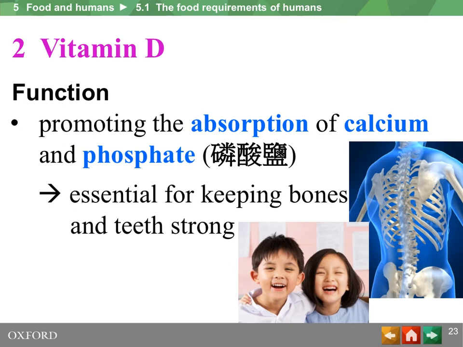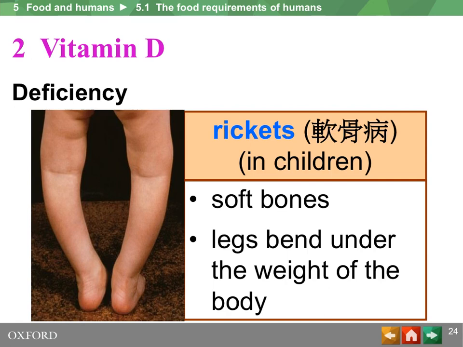Also, vitamin D is essential for keeping our bones and teeth strong. As such, a deficiency in vitamin D will lead to rickets in children and osteoporosis in adults.